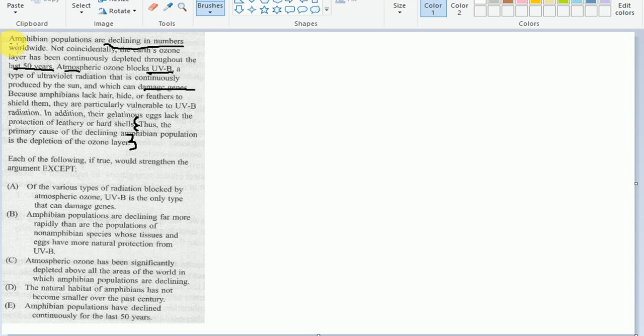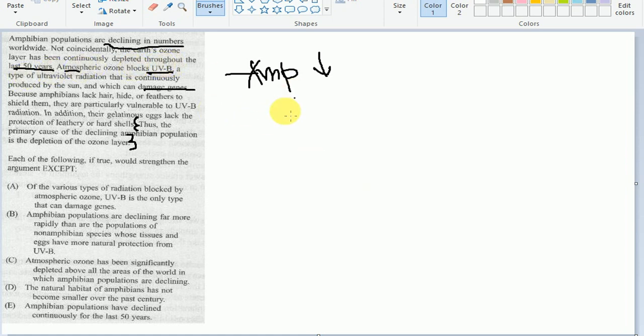The first statement here is amphibian populations are declining in numbers worldwide. Okay, let's say this is amphibians declining. Not coincidentally, now he will give the reason why they are declining. The Earth's ozone layer has been continuously depleted throughout the last 50 years.